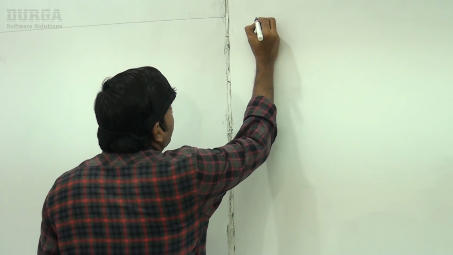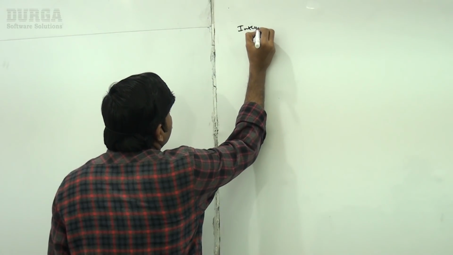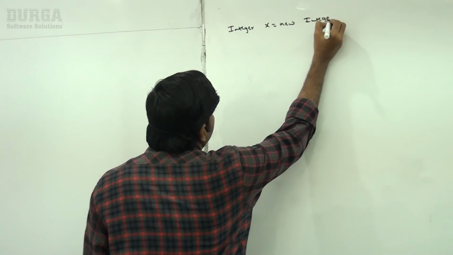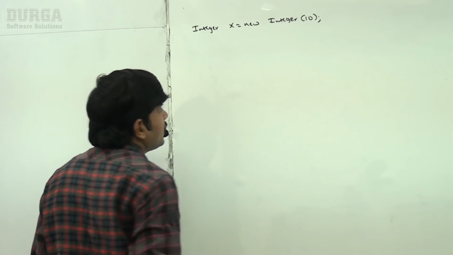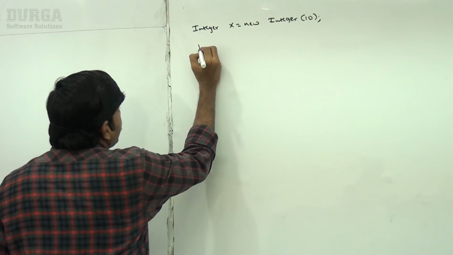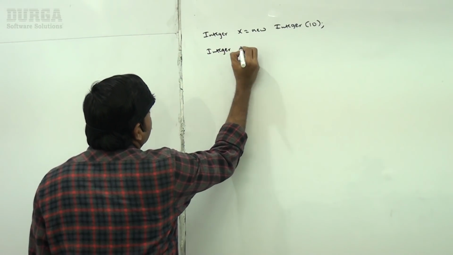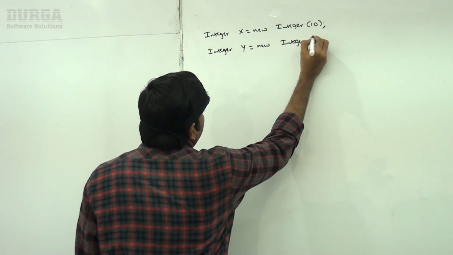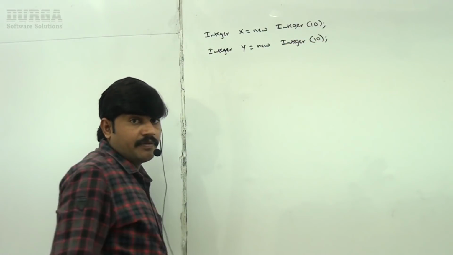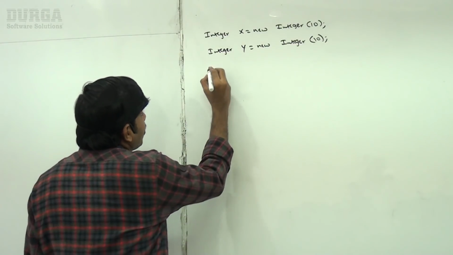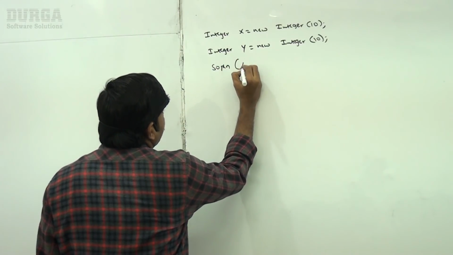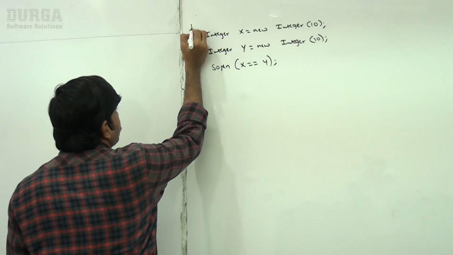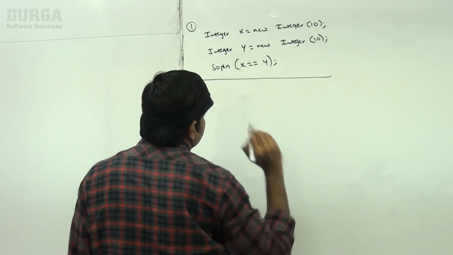Sir, I'm taking Integer x = new Integer(10); Integer y = new Integer(10); Take very special care. Now I am taking System.out.println(x == y). What is the answer, sir? This is my first case.